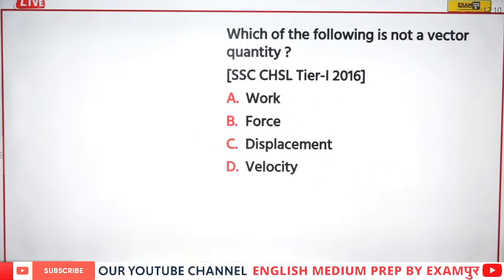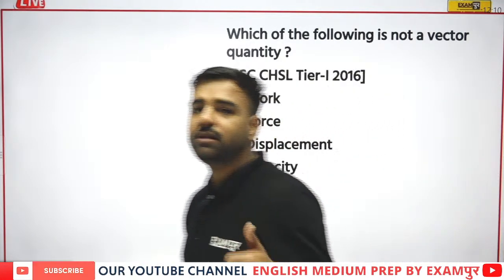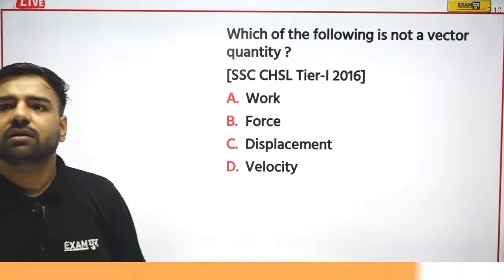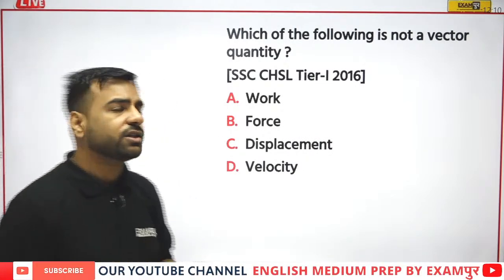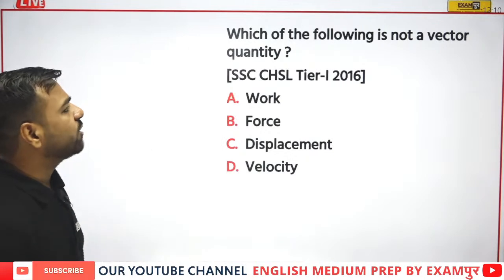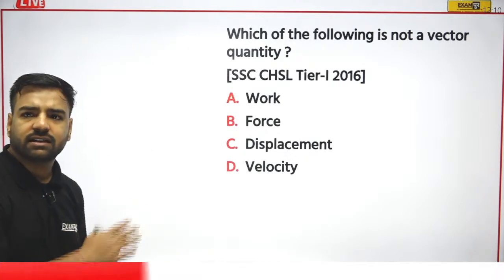Next, which of the following is not a vector quantity? A simple one. We discussed it in the physical quantities part, right? Yeah, we have more thermal power stations. So this is the question. Which of the following is not a vector quantity? The time you are giving me answer, till then let me explain this.